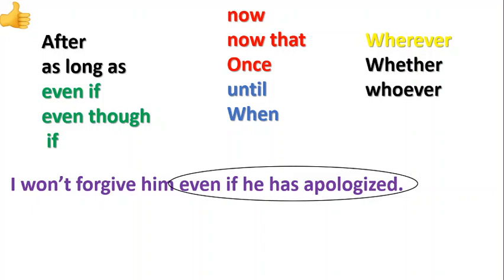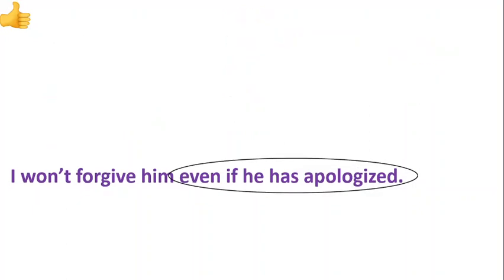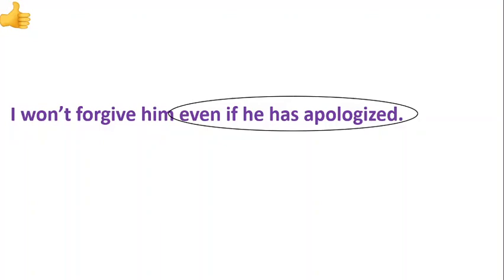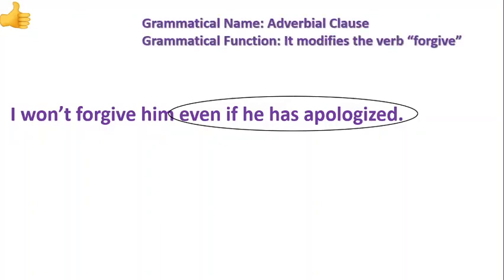So this now brings us to the next question. The reason for this topic is because of your comprehension passages in examinations. We will ask you, what is the grammatical name given to this? We are going to find out. I won't forgive him. Why? Or for what reason? Because of what? You ask a series of questions. So you can see that it's an adverbial element. Is that not so? Adverbial clause. Nobody will ask you what type of adverbial clause. If you do not know the type of adverbial clause and you place it, it's already a minus for you. So don't try that. And what is the function? It must be the verb forgive.